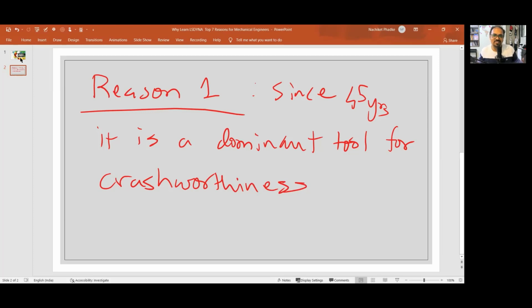You may think, what's so big about 45 years? Imagine, guys, 1 megabyte of storage was a big storage back then. Gigabyte was not in the picture, right? That is the reason the computational capabilities of LS-DYNA back then were so phenomenal, and it is specific to crashworthiness. It was designed to be a crashworthiness solver.